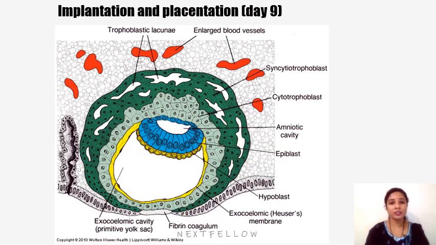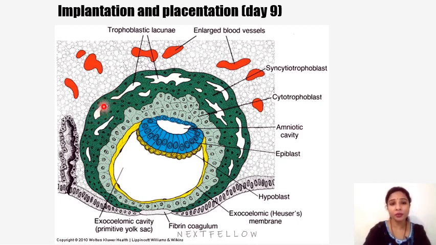So now we can see the implantation and placentation by day 9. That's what I was saying. In the previous image itself I told you the lacunae start developing. So the trophoblast further develops and invades the maternal tissues. And the cytotrophoblast, here you can see the cytotrophoblast, they are dividing to form the columns here, which form the primitive, that is primary, chorionic villi.